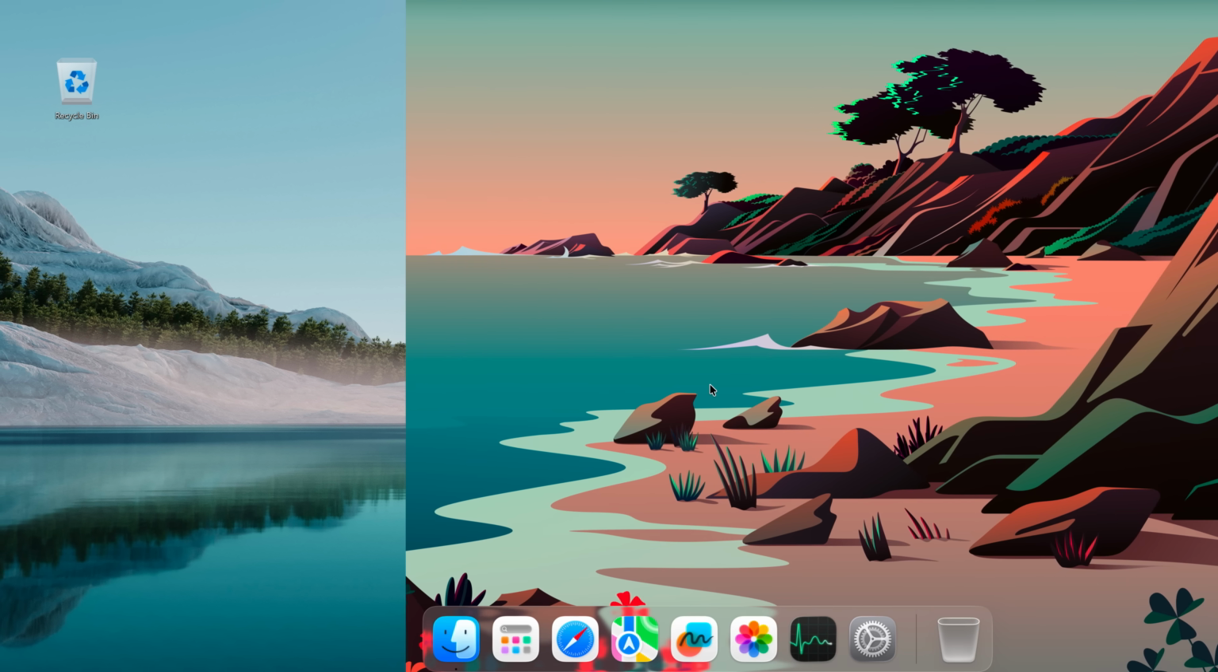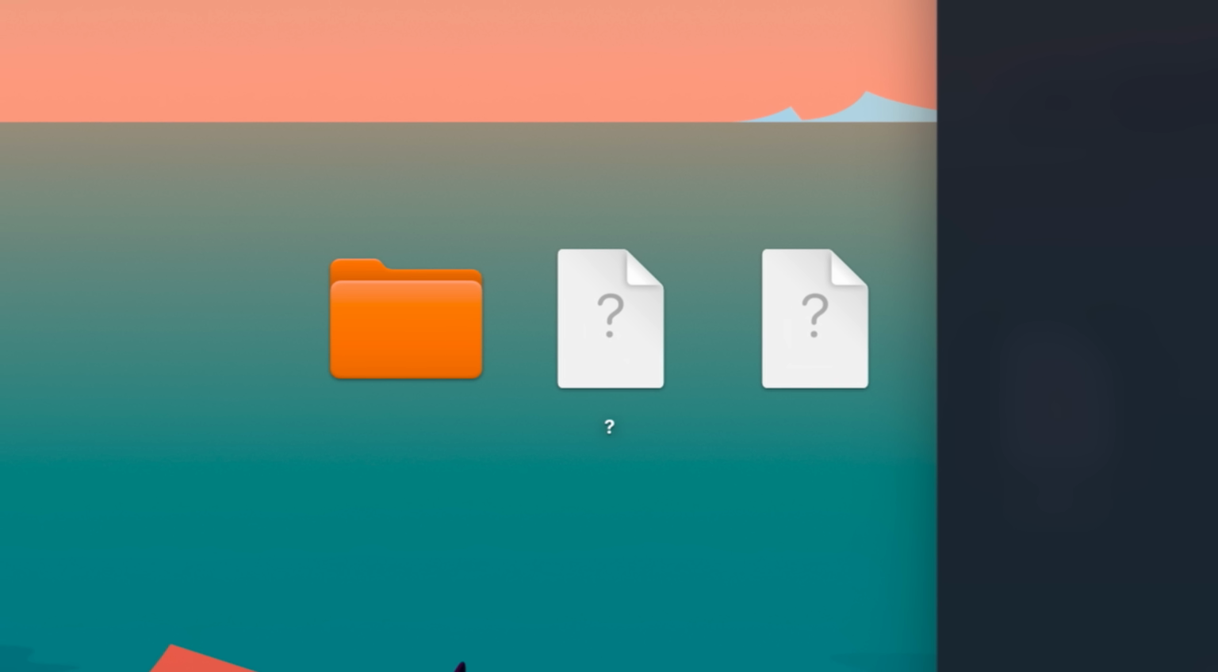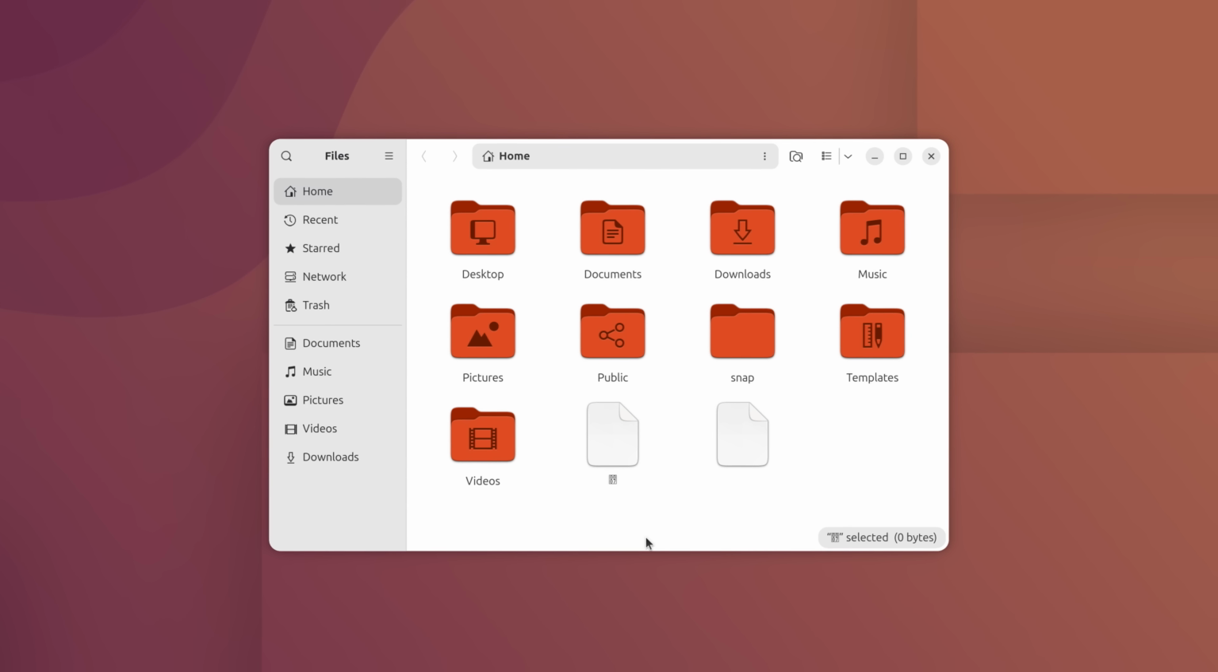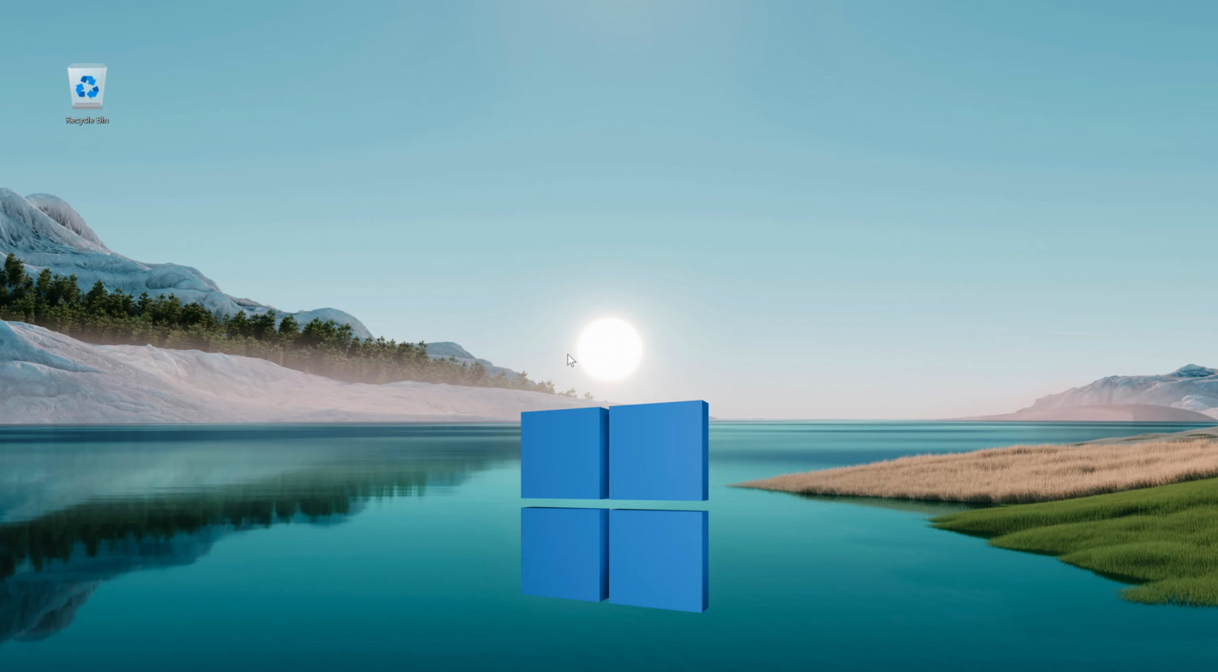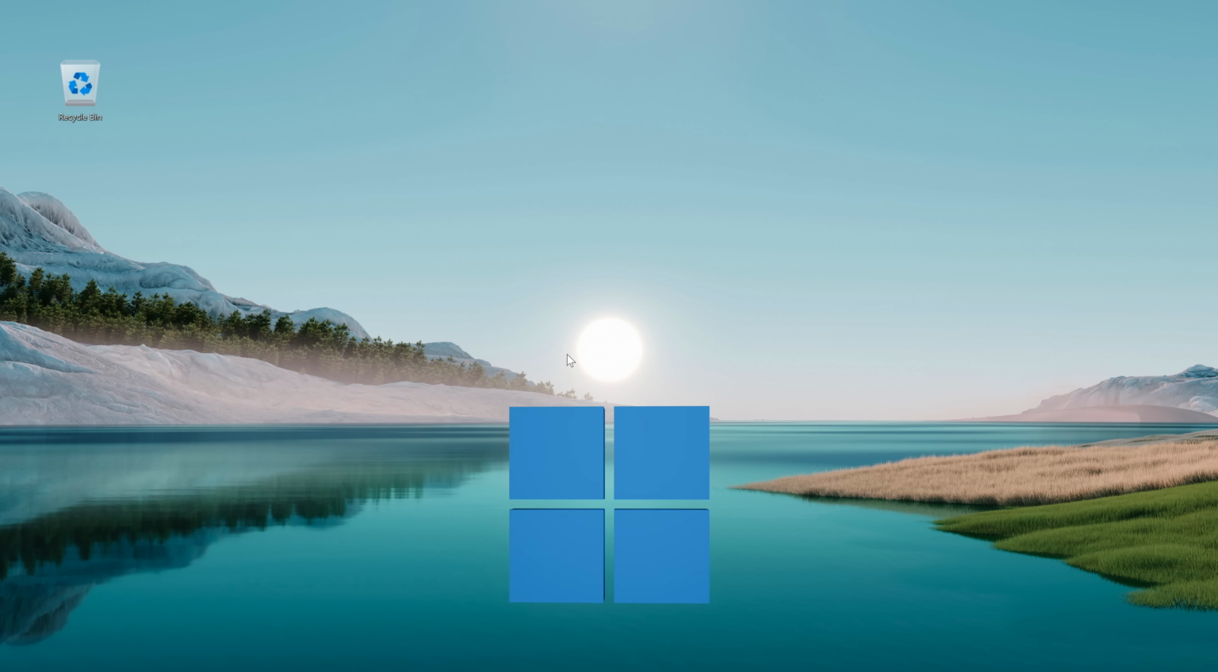On Windows, macOS and Linux, you can create extremely weird files that behave in a very bizarre way, or even worse, they break your system and make it unbootable.